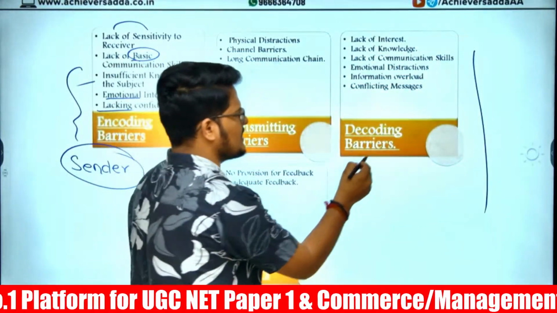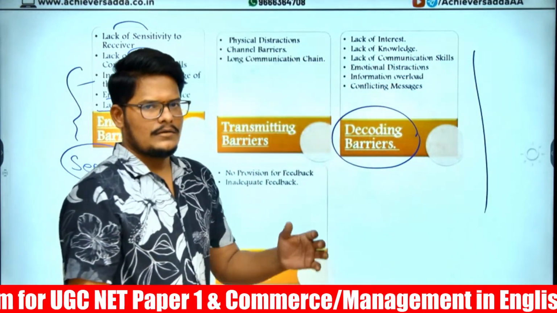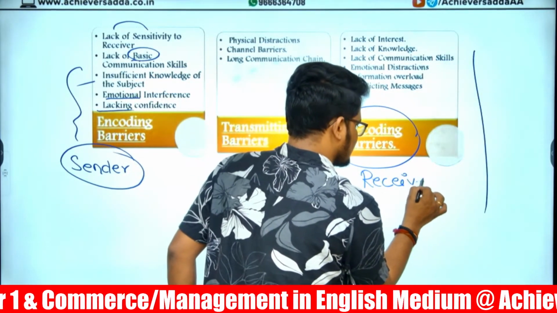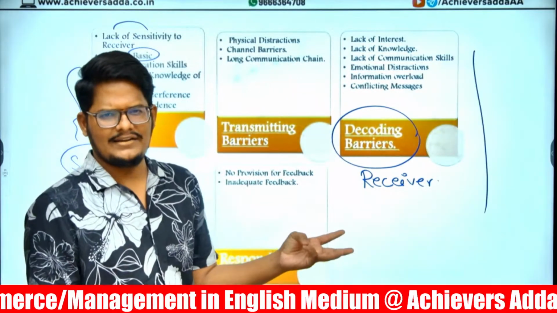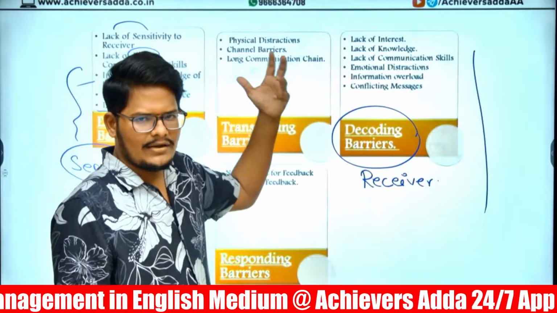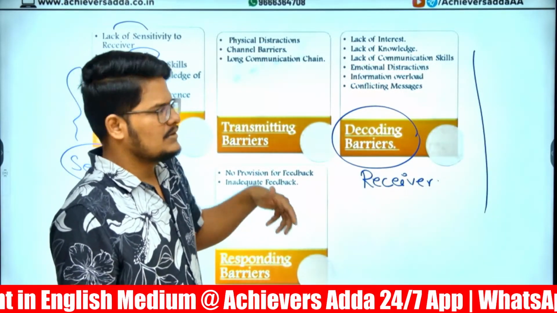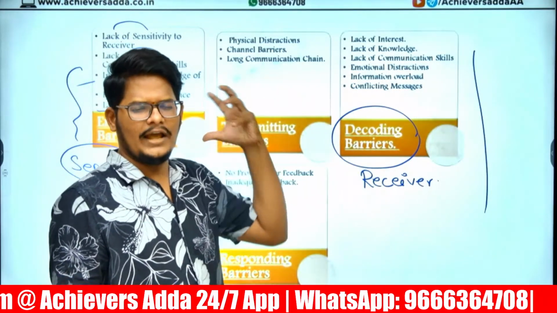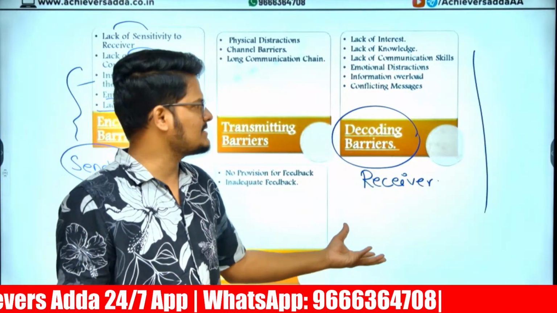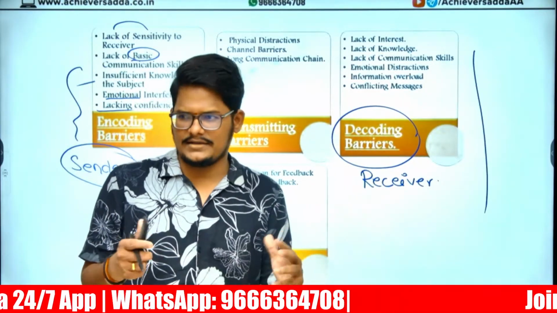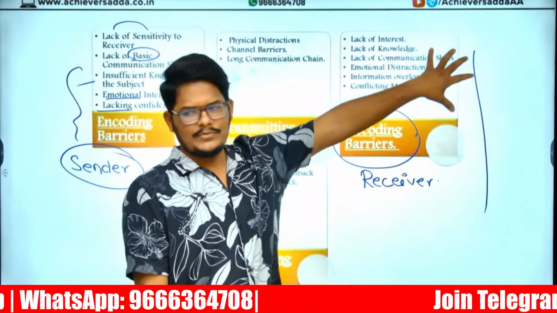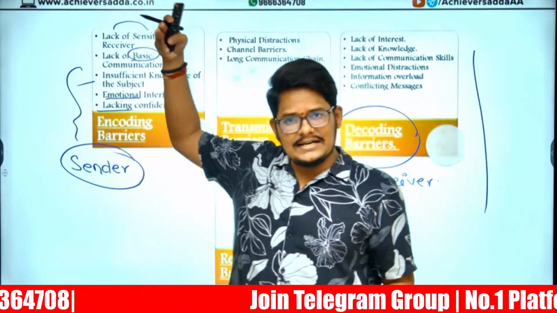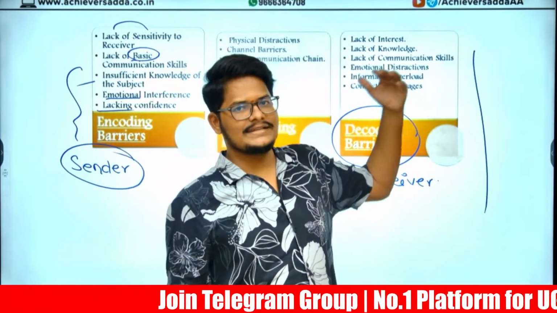When the barrier is created from the understanding side, the receiver is not able to understand. This is a receiver side barrier. He doesn't have interest, or he doesn't have knowledge, or he doesn't have proper communication skills to understand the spoken or written language, or emotional distraction. Too much heavy information you are giving, that is why he can't understand. Conflicting messages, some contradicting messages you are giving. These are the examples for decoding. These are for encoding, the sender side barrier, and here the receiver side barrier.